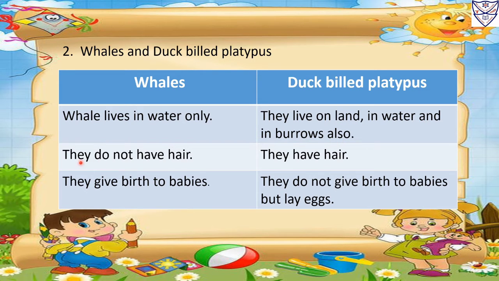Whales do not have hair. Duckbill platypus have hair. Whales give birth to babies. Duckbill platypus do not give birth to babies but lay eggs.